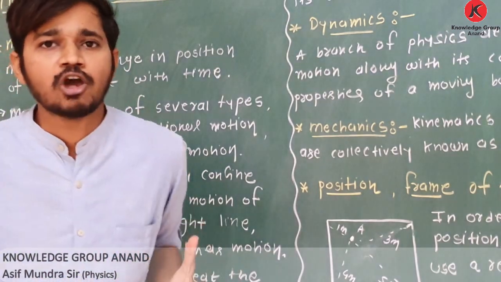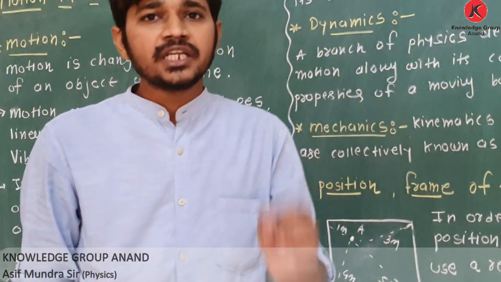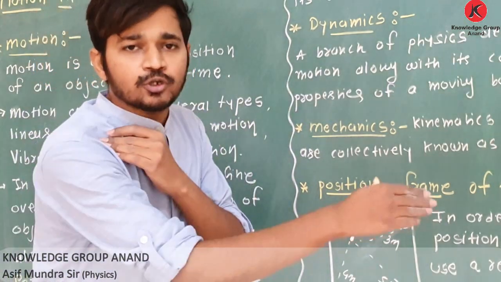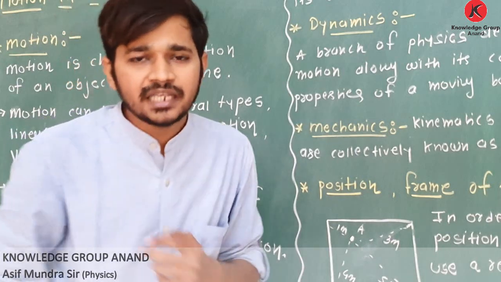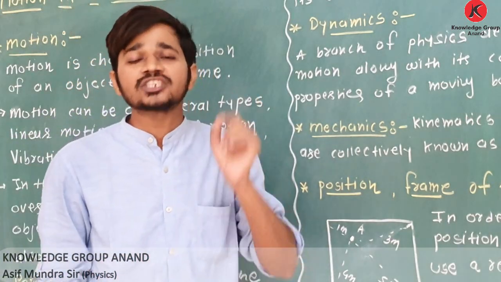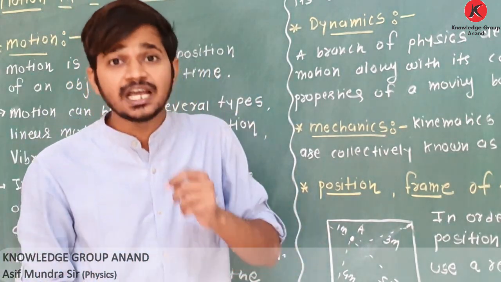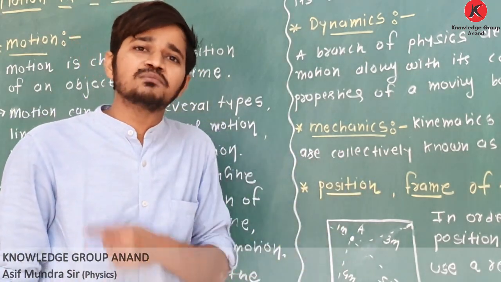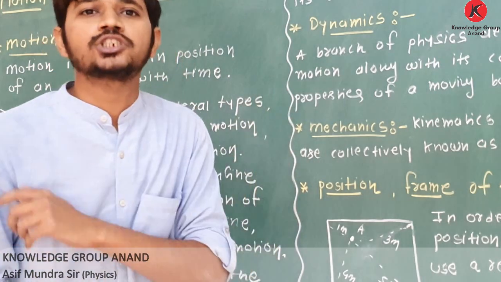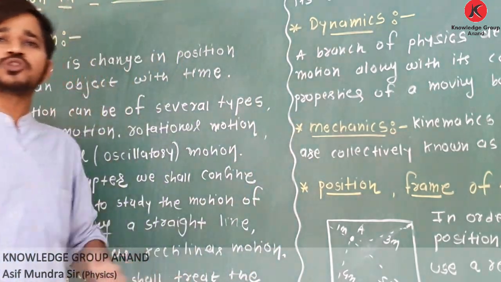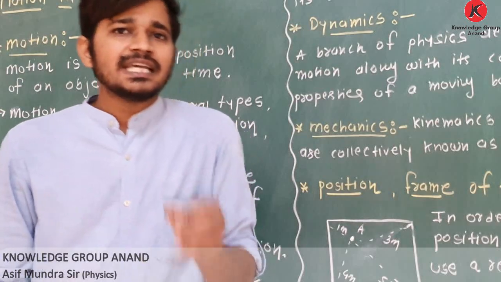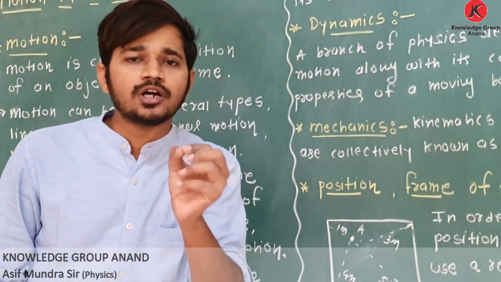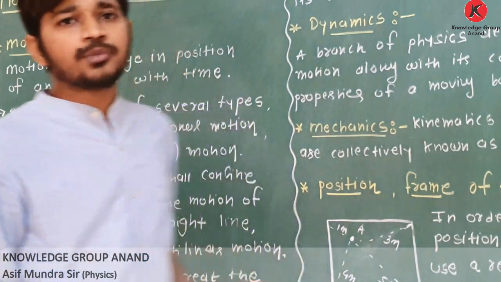What is vibrational or oscillatory motion? Vibrational motion or oscillatory motion means motion of simple pendulum. You know what is simple pendulum? Yes, motion of simple pendulum is called oscillatory motion. Swing, it is also one example of oscillatory motion. What is vibrational motion? Vibrational motion means particle performs to and fro motion about a point. So it is called vibrational motion.